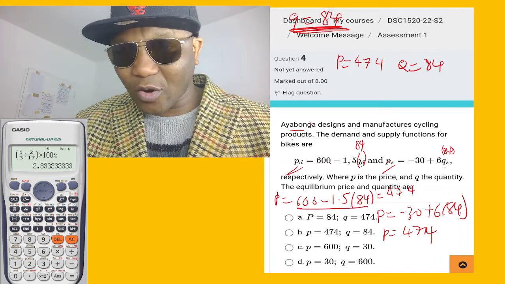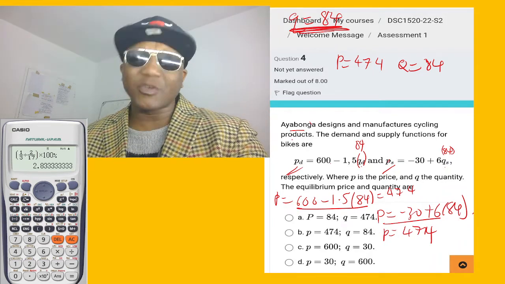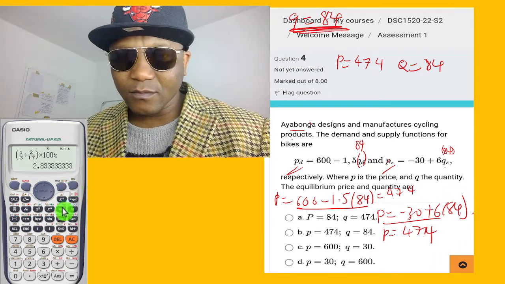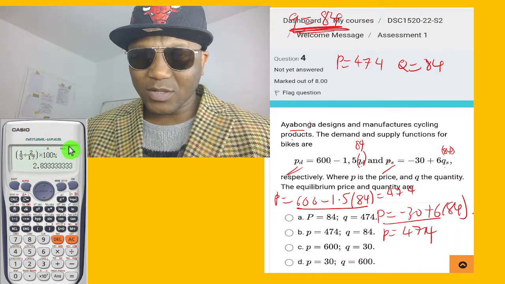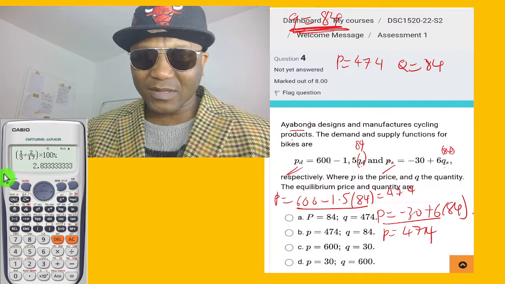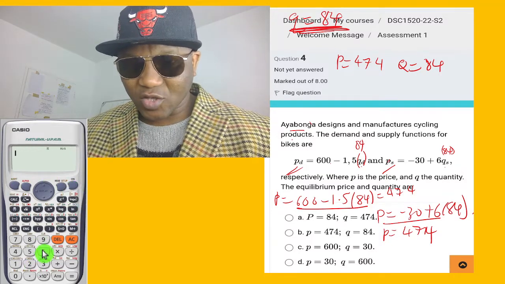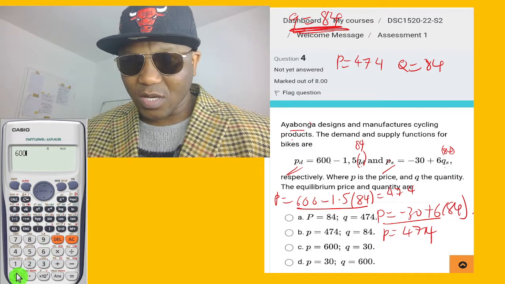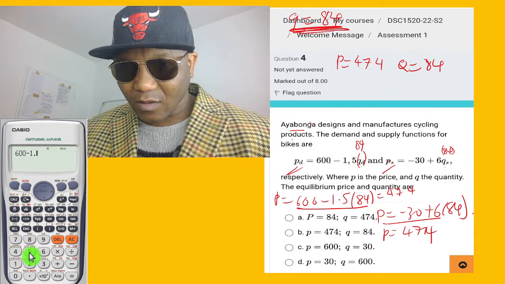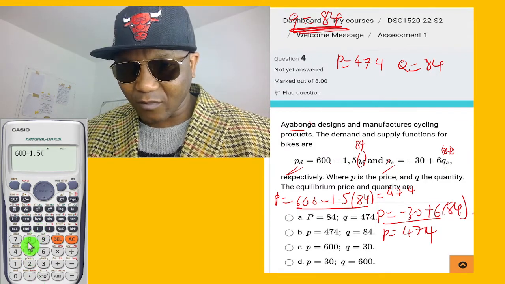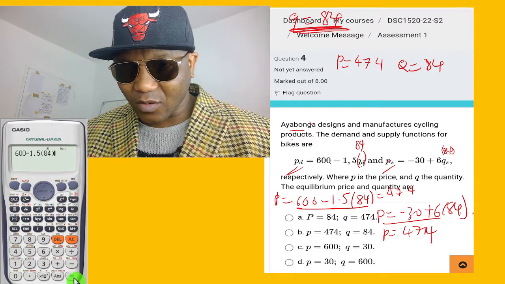You can plug it in slowly if you don't know, or I can show you how to plug it in. Let me show you. 600 minus 1.5 times bracket 84, equals.